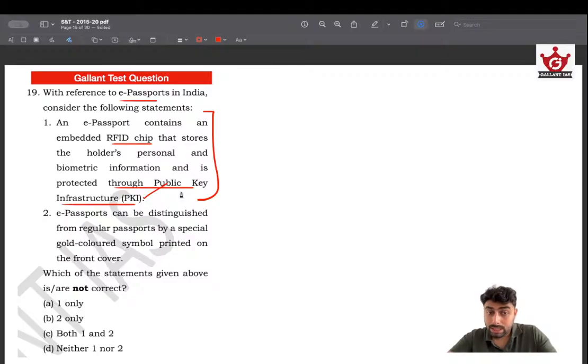So it relies on public key infrastructure. The same way ATM cards also use this public key infrastructure. So this is the basic idea, and this question has been asked in our Gallant test.